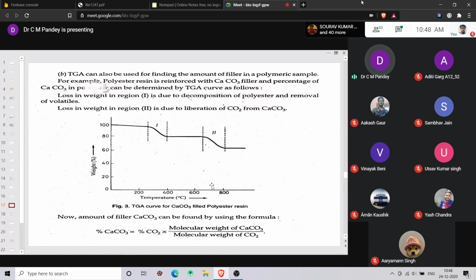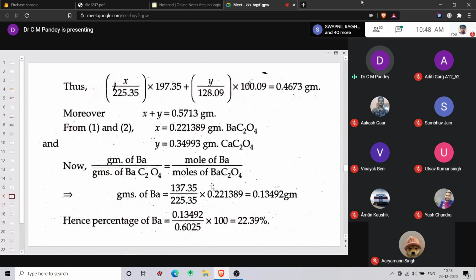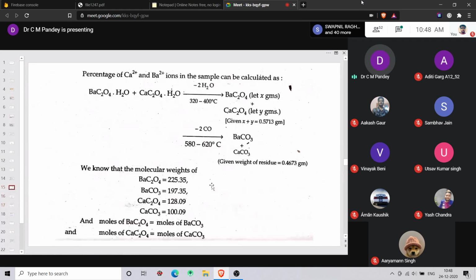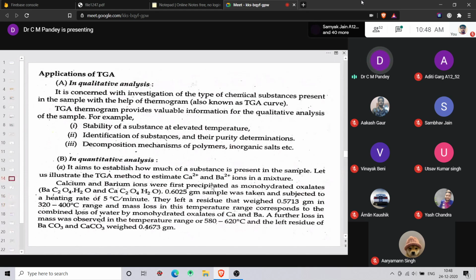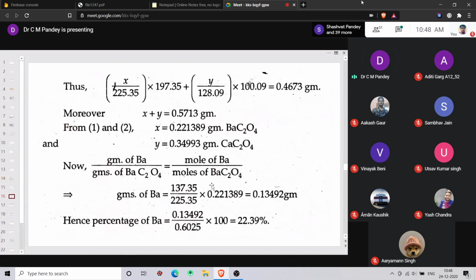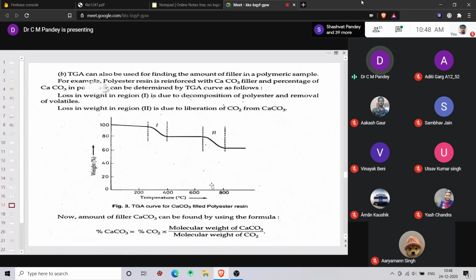So TGA can be used for both qualitative and quantitative analysis. For qualitative analysis, it can be used to estimate the stability of the material, identification of the substances and decomposition mechanism of the polymers, and in quantitative analysis it can be used to establish how much of a substance is present in the sample, and it can also be used to find the amount of filler in a polymeric sample. Yes, clear to all of you?